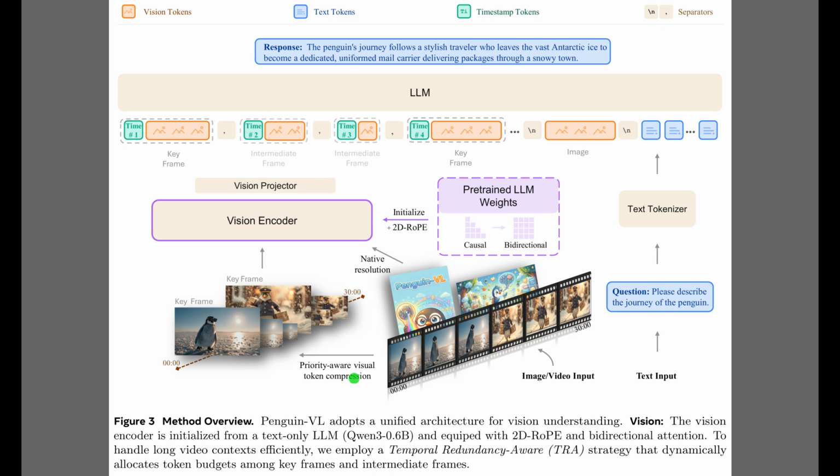For video inputs, the architecture uses a temporal redundancy-aware token compression strategy. This mechanism dynamically assigns more tokens to keyframes, while compressing intermediate stable frames, allowing the model to efficiently process long video sequences before passing everything into the main language model to generate a response.